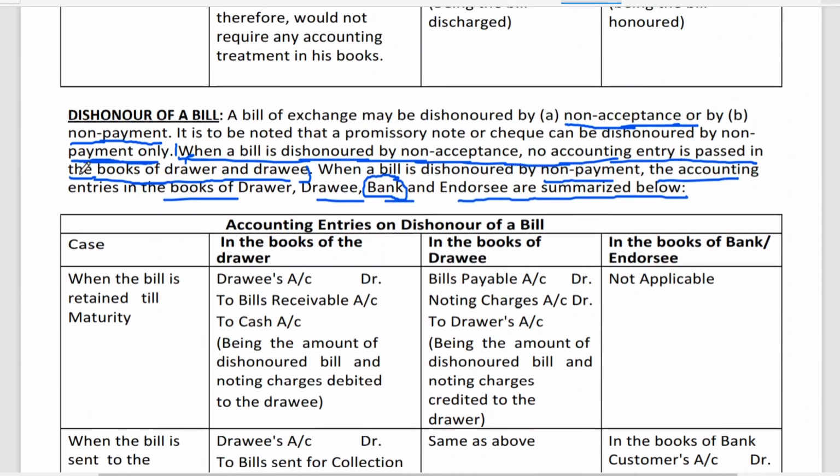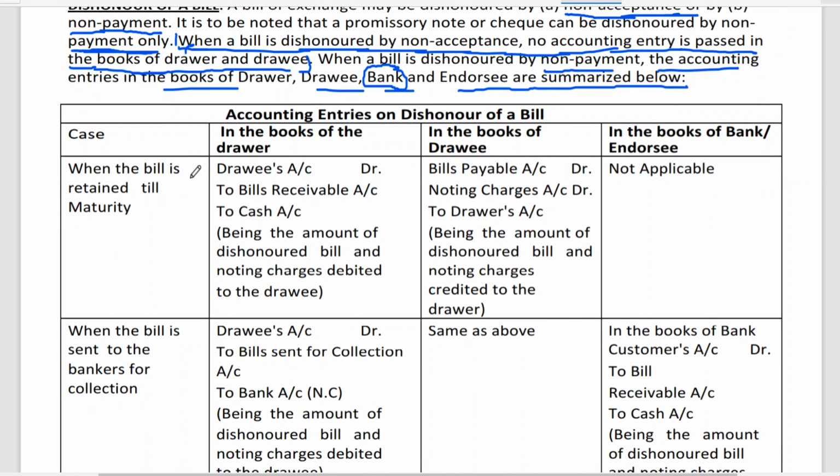So let me start telling you the entries. Dishonor of a bill. Accounting entries on dishonor of a bill. In the books of the drawer, I'm assuming him as A. The drawee, I'm assuming as B. The endorser, I'm assuming as C. Banker is very rarely involved, right? So three parties: A, B, C.